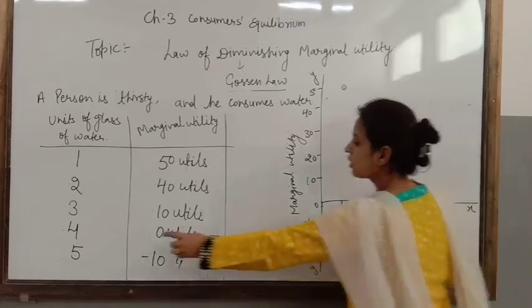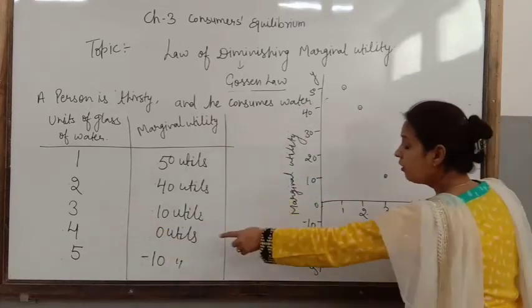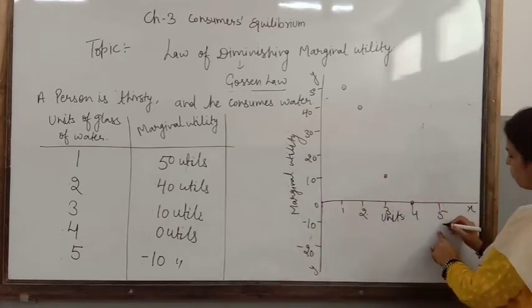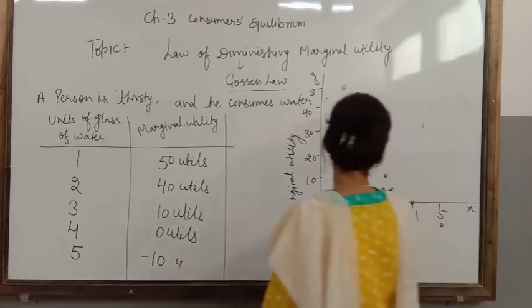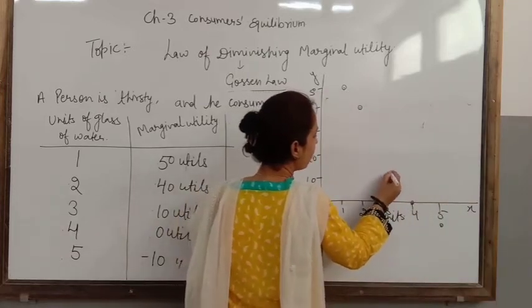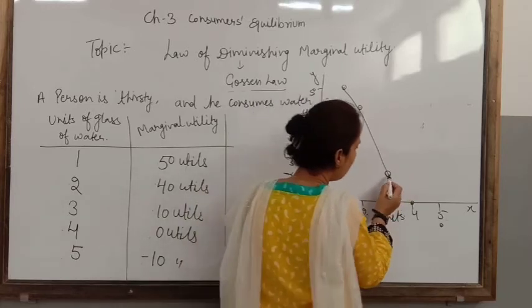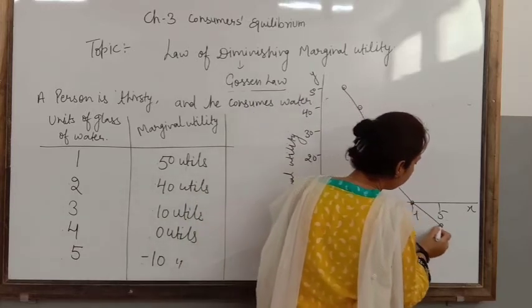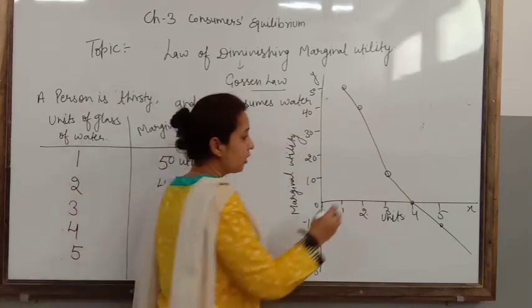If he consumes the fourth, then his satisfaction is 0. Still, if he consumes the fifth unit, how much satisfaction is he going to get? Minus 10. Clear? Now draw it. You can draw it with a scale if you find it comfortable, or freehand. This is known as marginal utility.